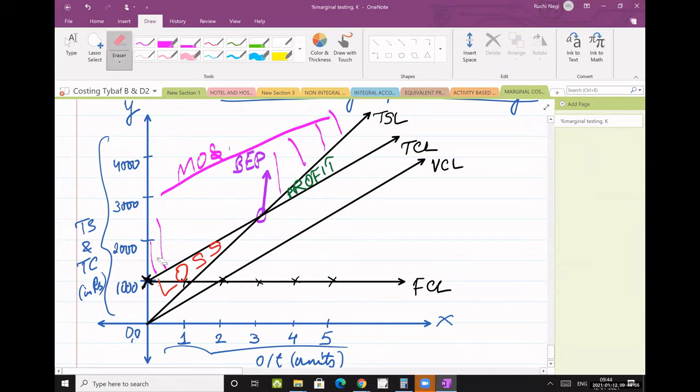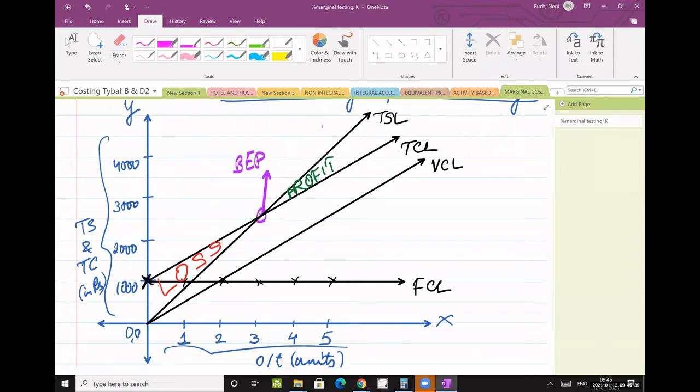Anything above BEP, don't forget. This whole profit zone is MOS because this indicates profit.